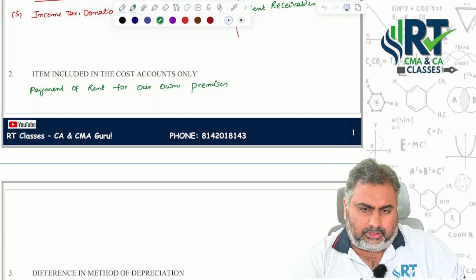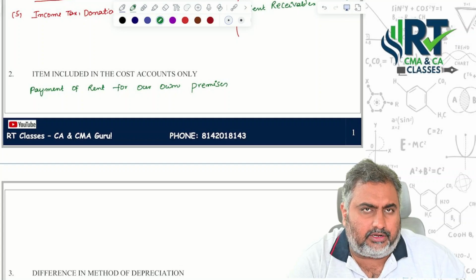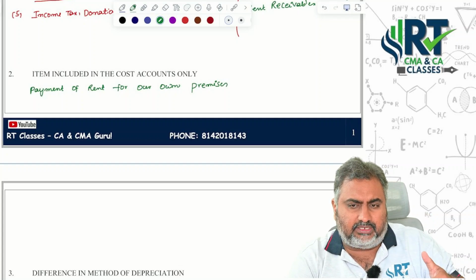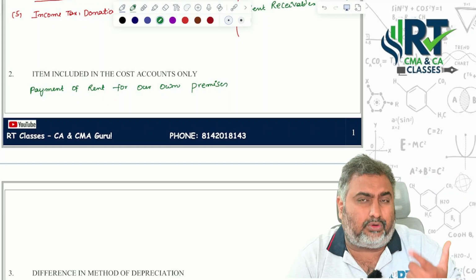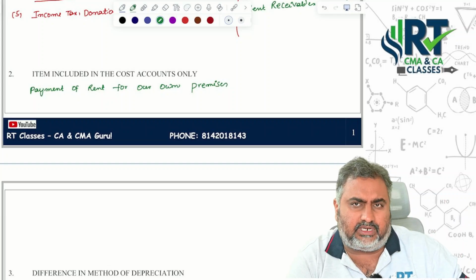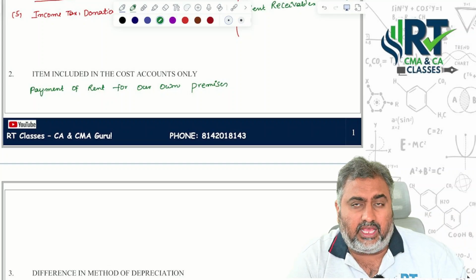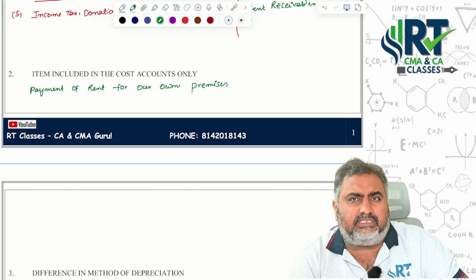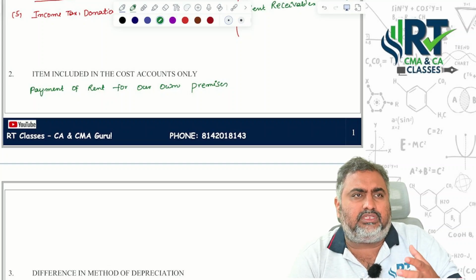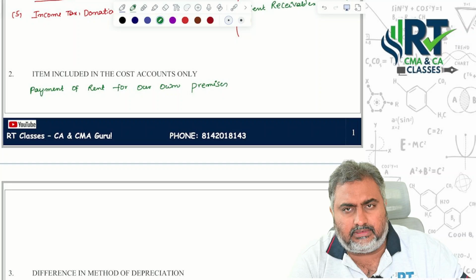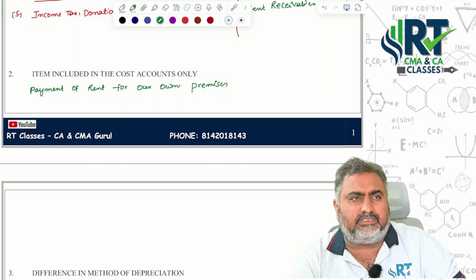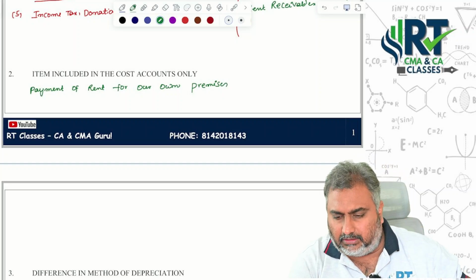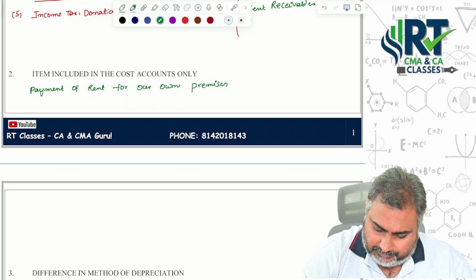Actually, sir, on what basis are you recording this? On an opportunity cost basis. This premises I am using for my business. In case I don't use it, I may let it out to someone and get some rental income. I am losing that rental income because of running my business. So at least from my business, I am able to recover whatever amount I am sacrificing towards the rent. That's the reason these kinds of notional expenses should be recorded under cost accounting but not under financial accounting.